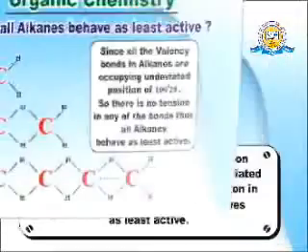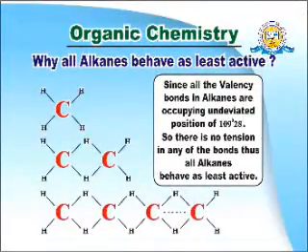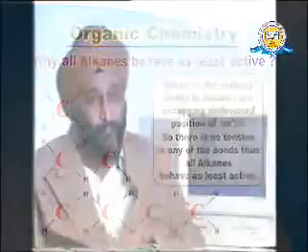Now another question: why do all alkanes behave as least active? Similarly, since all the valency bonds of the carbon atoms in alkanes occupy the undeviated 109 degrees 28 minute angle between the valency bonds, they behave as least active. That is, not only do all the alkanes have similarity of chemical properties, but all of them behave as least active.